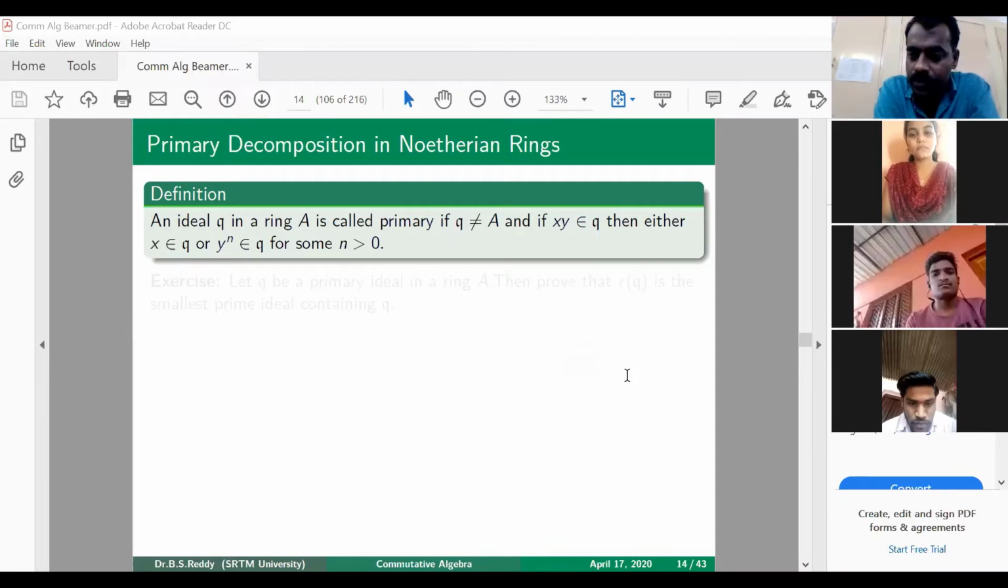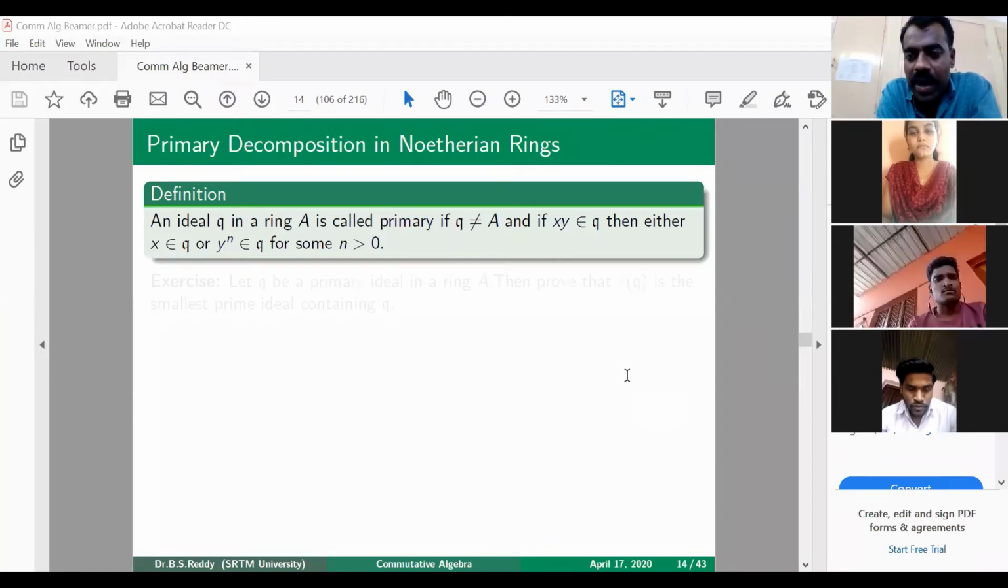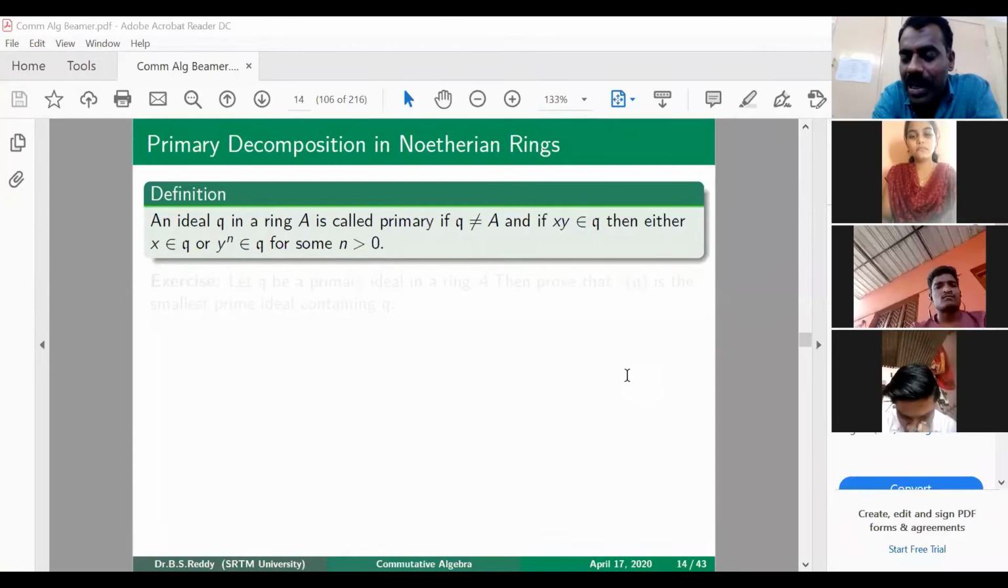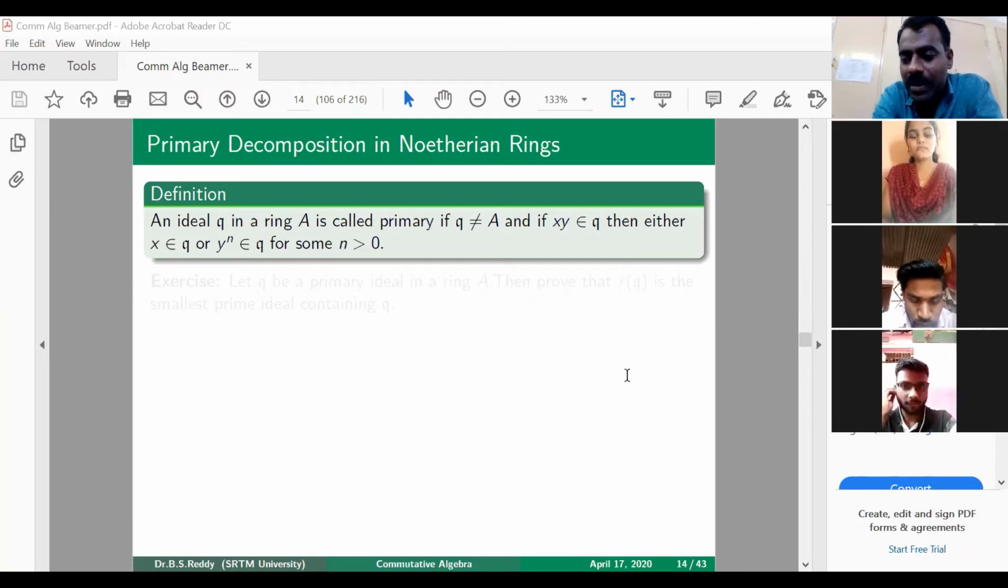A definition: an ideal Q in a ring A is called primary if it is a proper ideal, and whenever the product xy is in Q, then either x is in Q or some power of y, that is y^n, is in Q for some n greater than 0. If you see this definition, you should recall immediately that it is similar to a prime ideal. What is a prime ideal? It says that whenever xy is in Q, then either x should be in Q or y should be in Q.